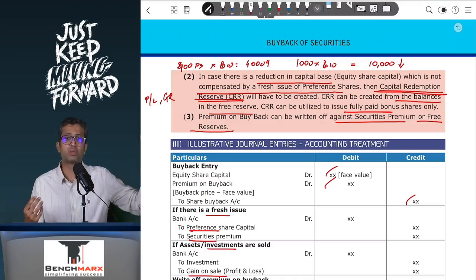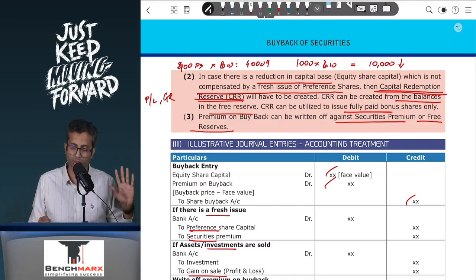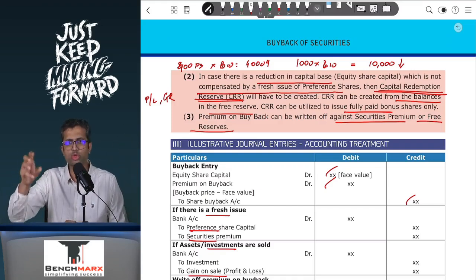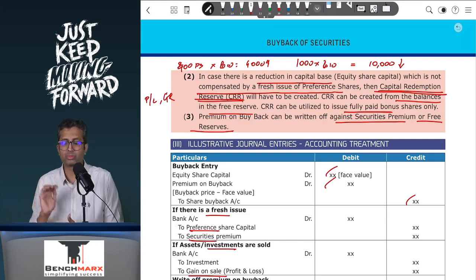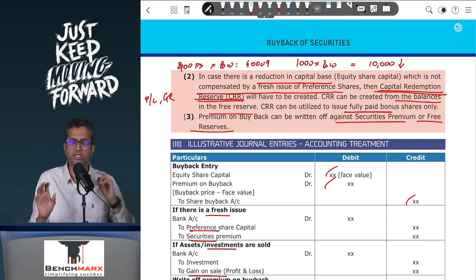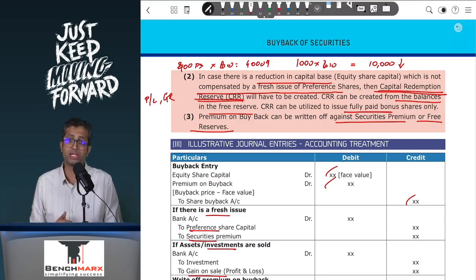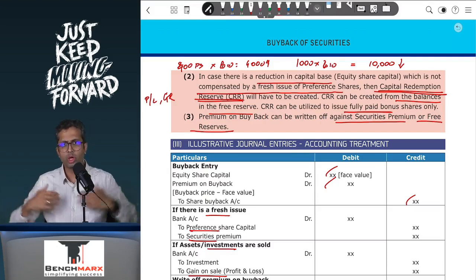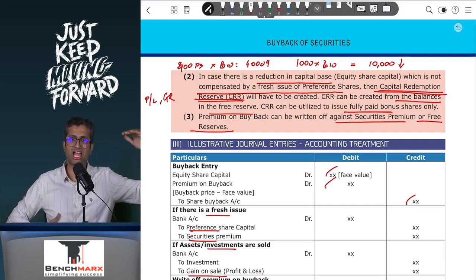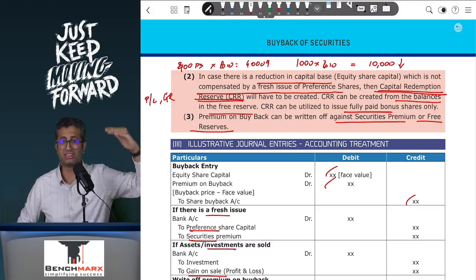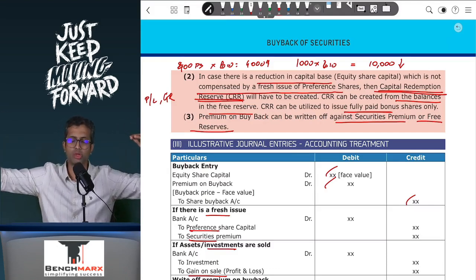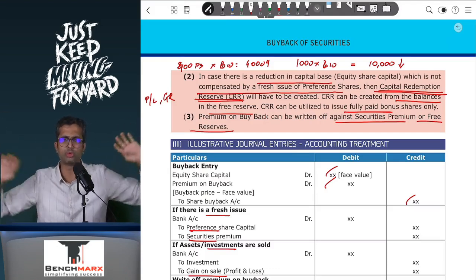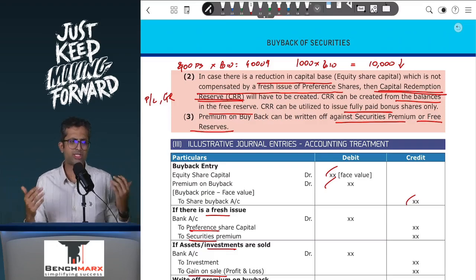However, if there were 1,000 debentures issued by the company at the rate of 10 rupees, there will be a debenture liability of 10,000. At the same time, if I decide to go to the market, because the debenture price has fallen, and decide to buy 100 debentures at the rate of 9 rupees, which are there in the market, 100 into 9, I'm probably spending 900 rupees to buy back 100 debentures. Now, can I show my debentures liability as 1000 into 10, that is 10,000, and investment in my own debentures as 100 into 9, that is equal to 900? Do you think that is appropriate? Institute does not think so.